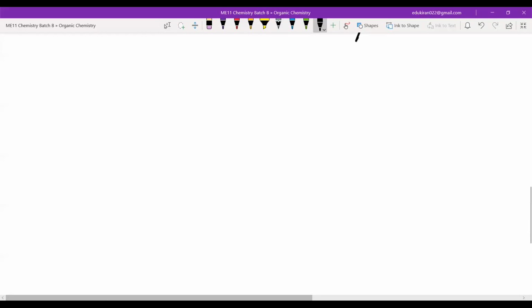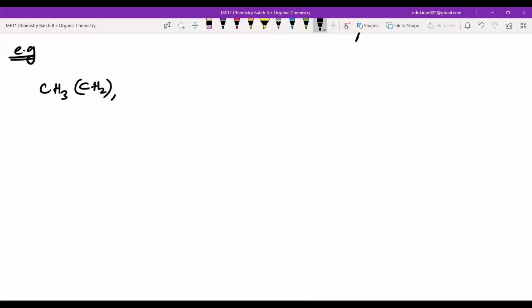Now, let us see. For example, you will be given something like this. You don't have to try this; I will be doing these things. So, for example, you have something like CH3, then a bracket with CH2 4 times, then CH2OH. How should we be converting this? First of all, when you have CH2 whole 4 like this, you will have to expand it all. So the first step is that you will expand a bit.